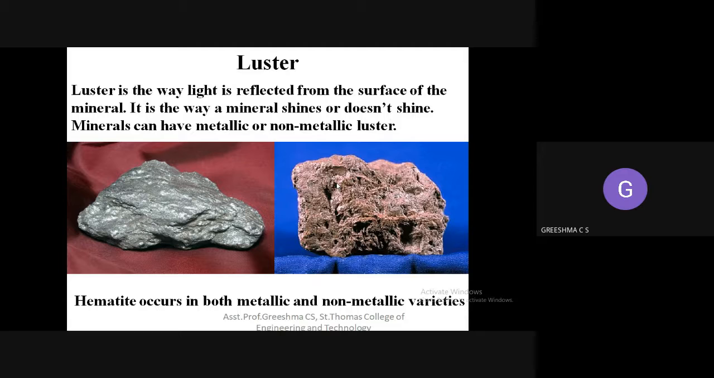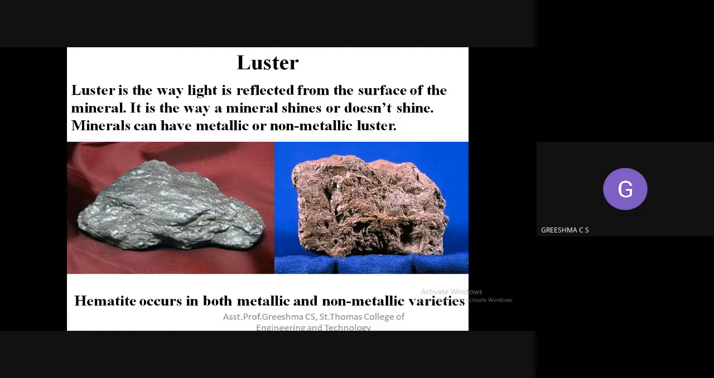So luster means something that is different, opposite to that. Luster is the way light is reflected from the surface of the mineral. Okay, how light is reflected from the surface, that is basically what luster means. So it is the way a mineral shines or does not shine. Okay, so that is about the diamond.